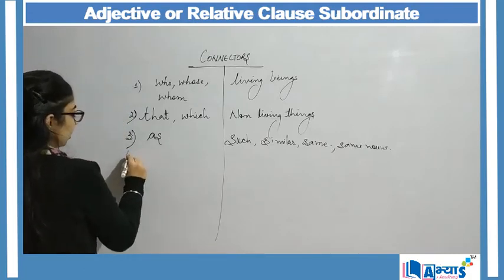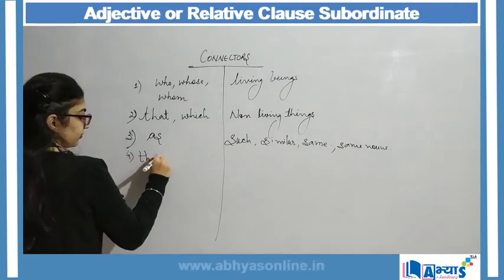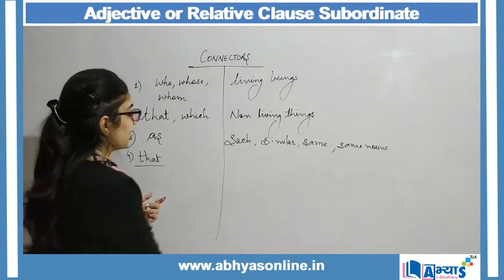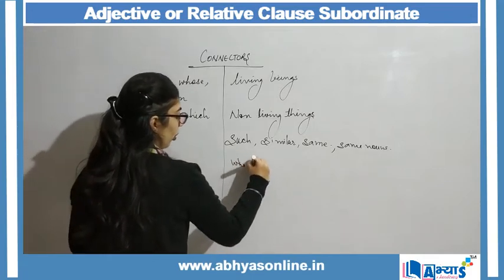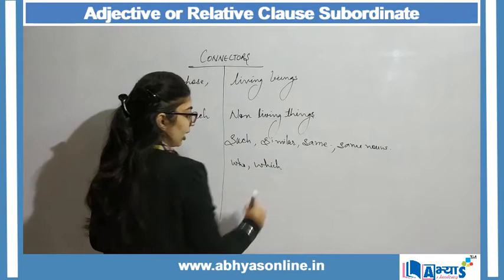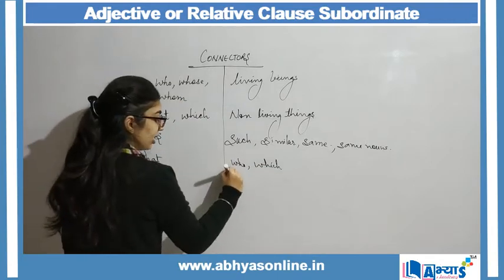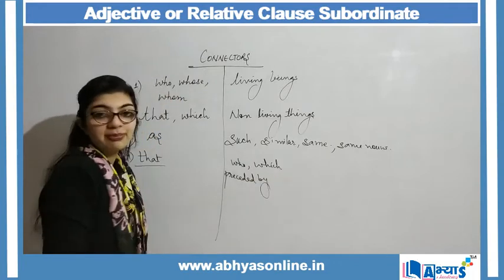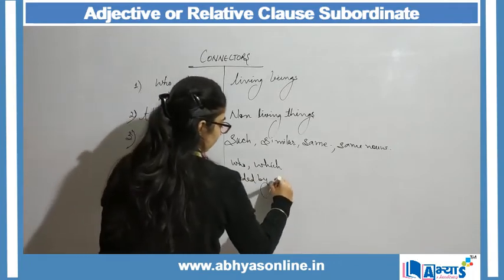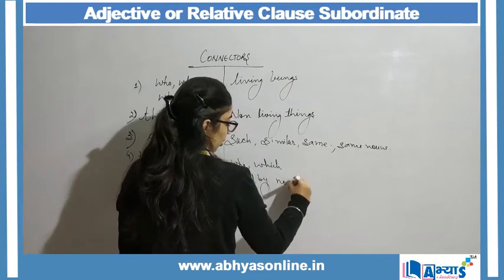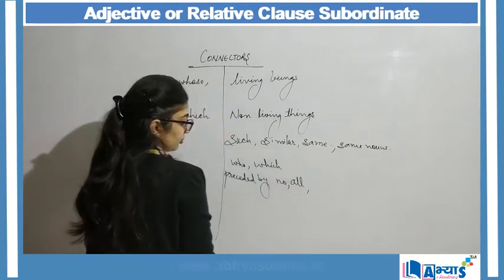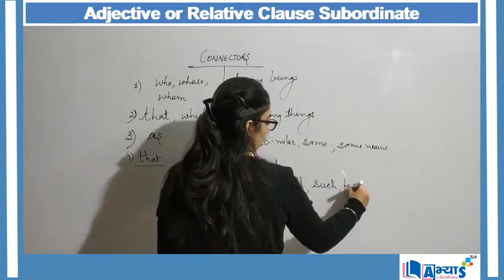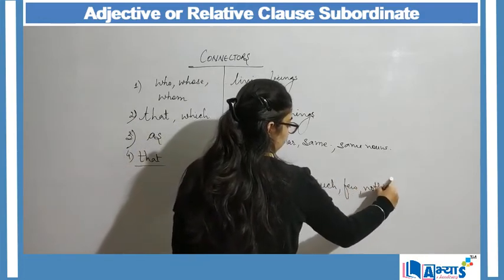Then if we are making use of connector that, it is always used as a replacement of who or which. It can also be preceded by words like no, all, such, few, nothing.